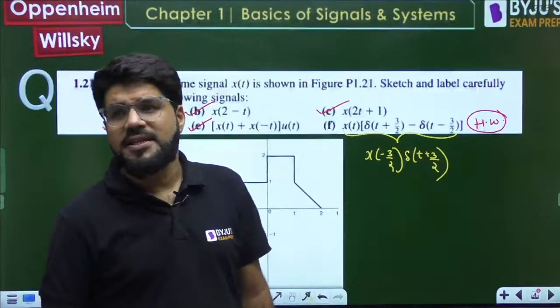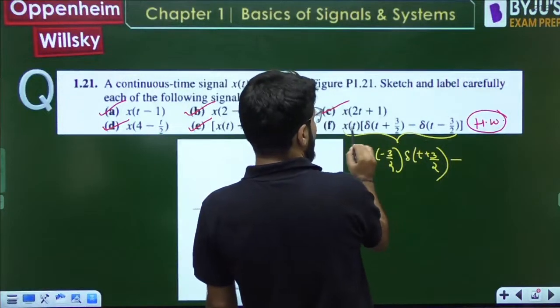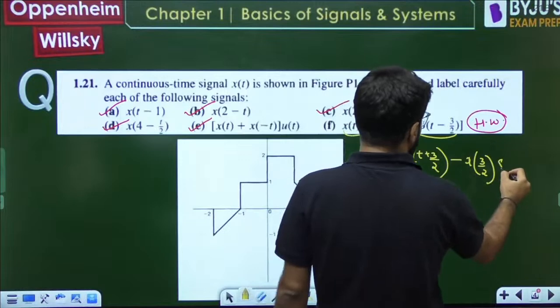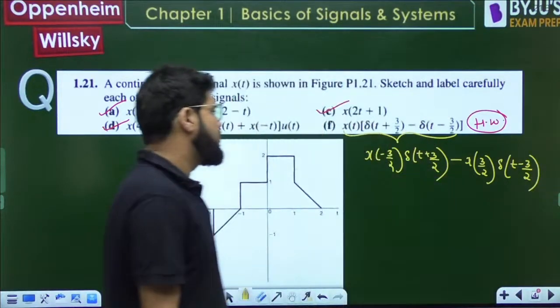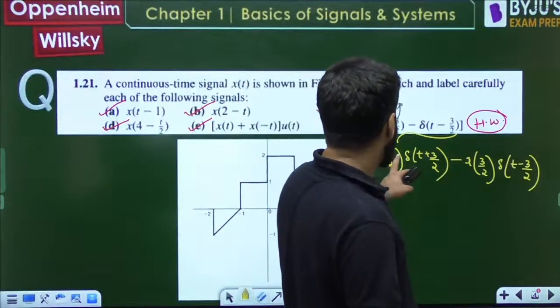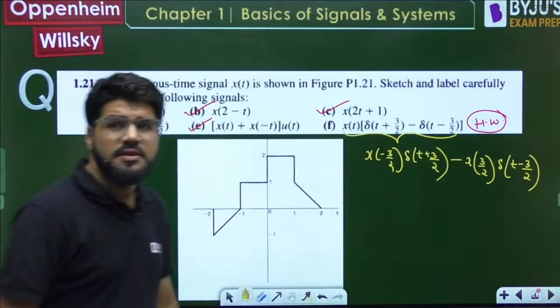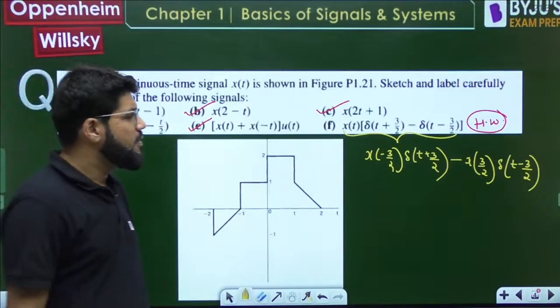x(t) delta(t - t0) = x(t0) delta(t - t0). Opening the bracket, x(t) delta(t - 3/2) = x(3/2) delta(t - 3/2). So x(-3/2) delta(t + 3/2) - x(3/2) delta(t - 3/2). That is the answer. Clear, everybody? That should be the answer.